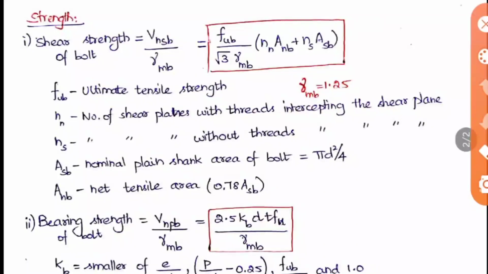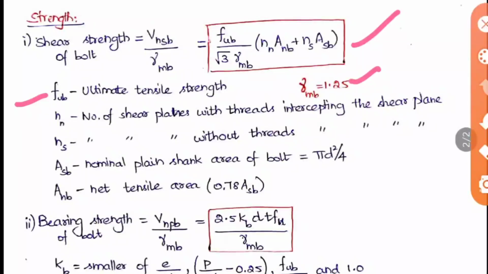The first is the shear strength of the bolt. It is V nsb by gamma mb, which can be expanded as fub by root 3 gamma mb into nn Anb plus ns Asb. So this is the main formula. Mostly these are not asked in objective type questions, but the formula may be asked directly, so these are important to know. fub is the ultimate tensile strength, and gamma mb is a constant, which is 1.25.